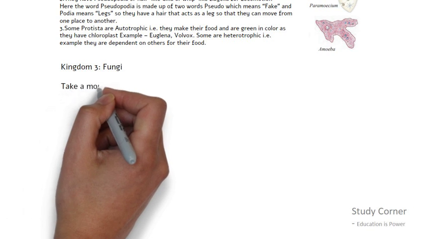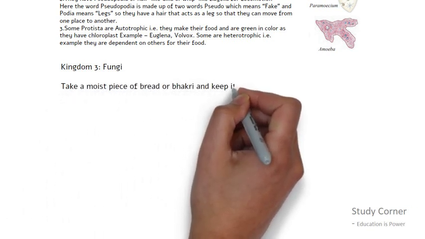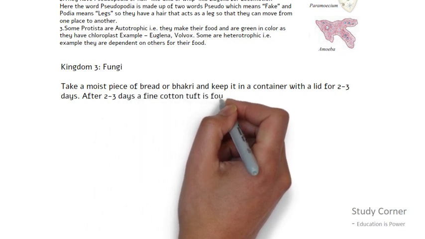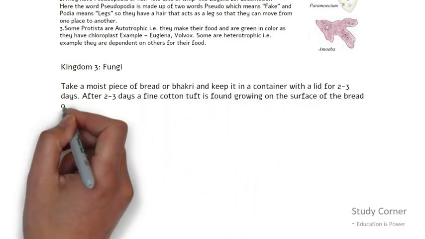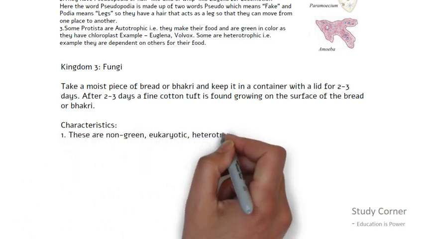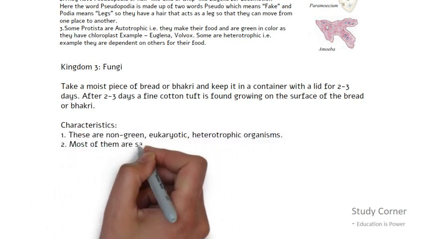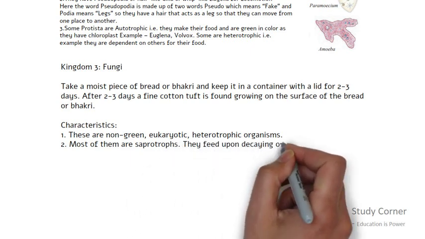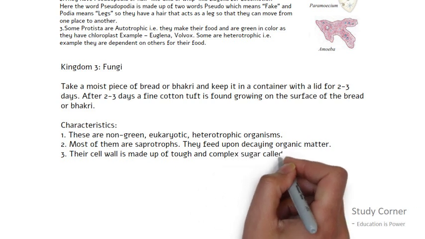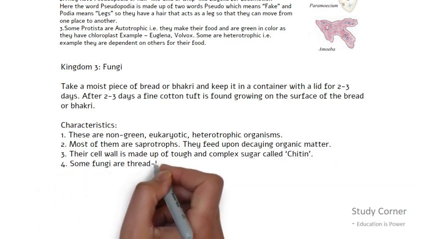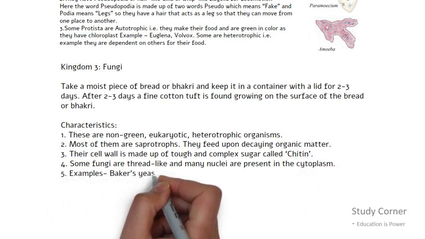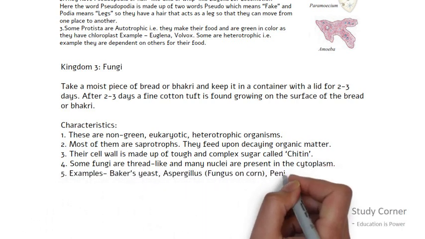Fungi. The size of a fungi is approximately 10 mm to 100 mm. This number is big enough so that we can see it through the naked eye. These are found on dead, decaying organic matter and dead bodies of plants and animals. These are eukaryotic. They are saprotrophic, that is, they eat decaying organic matter. They reproduce sexually and asexually by cell division or by budding. Examples of fungi are baker's yeast, candida, and mushroom.